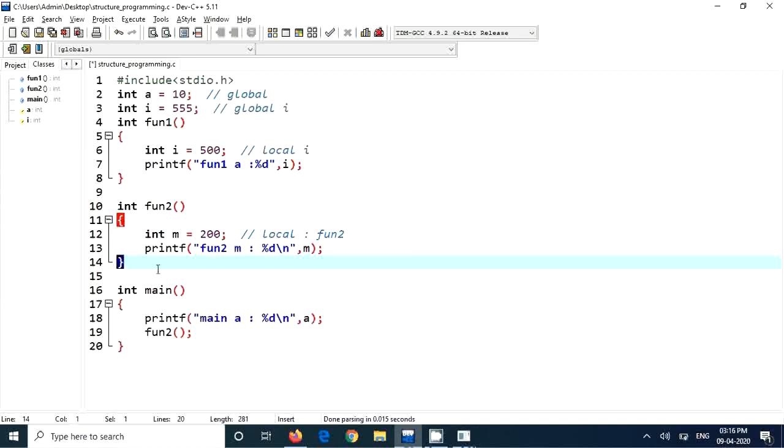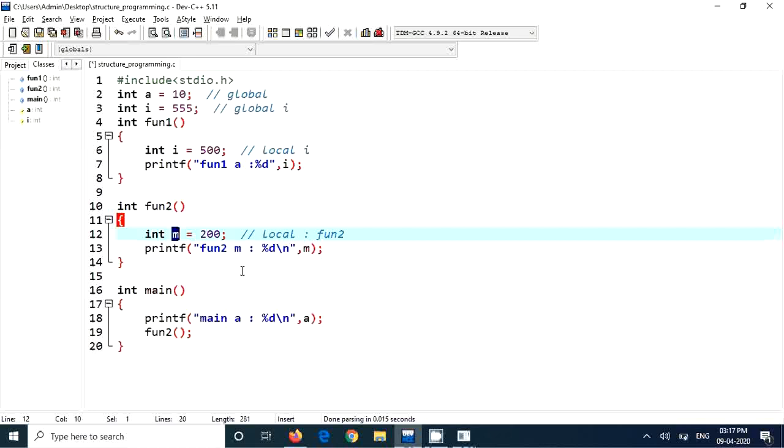Let us see, it is printing this yum, and it is coming out of this ending braces. Once the ending brace is encountered, that means fun2 is over. It is returning to the place of call. So when the function returns, the memory allocated for this m will be removed, will be gone. So that's the use of local variable. So it comes and goes. When the function is called, local variables become alive. When the function is returned or when the function got over, then local variables will be cleaned out.